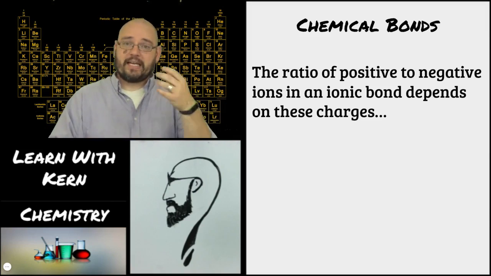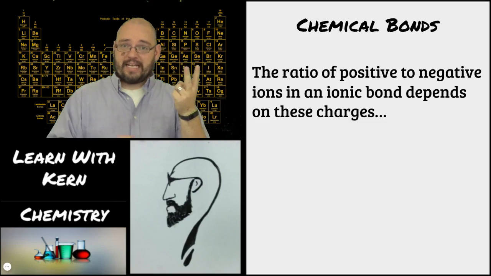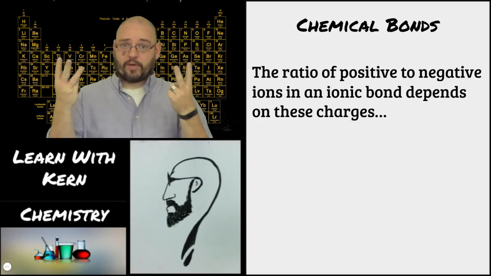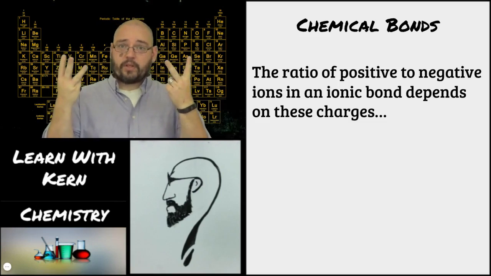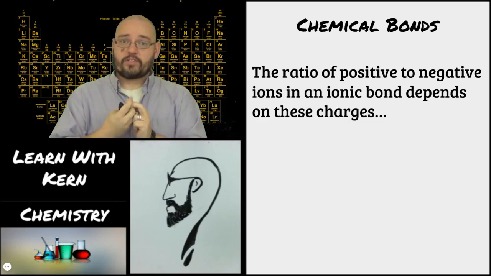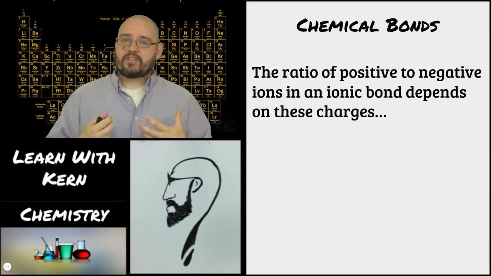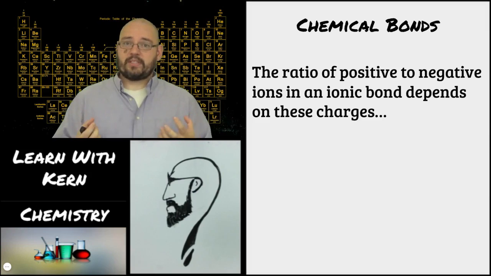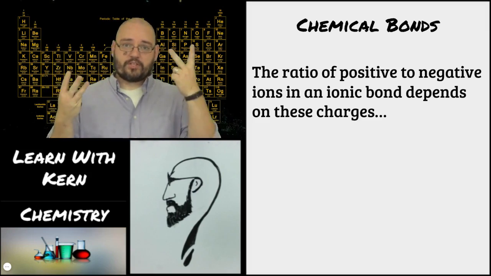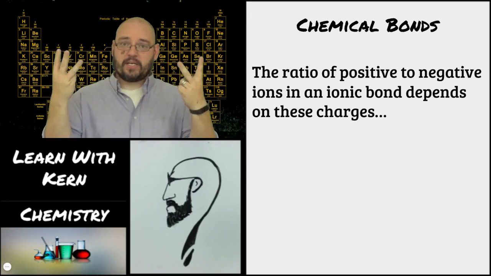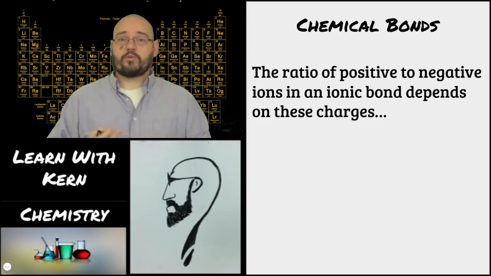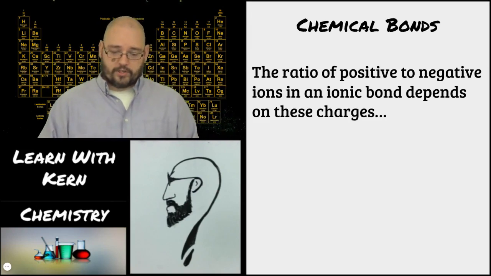So if I have an element that is a +2 and an element that is a -3, +2 and -3 makes a net charge of -1. So that does not actually cancel out completely. So we can't have just one of each. All right, we can't have just 1 +2 and 1 -3 because they don't cancel out to be neutral. So we have to have a proper ratio.